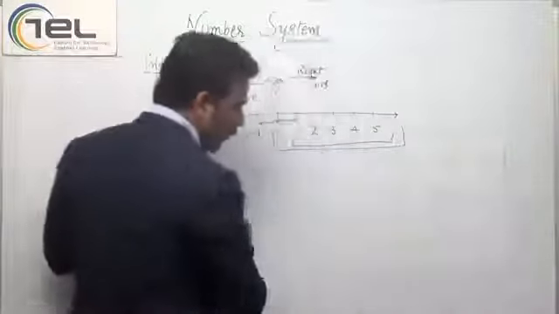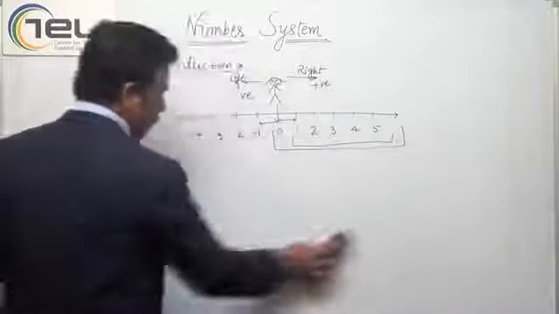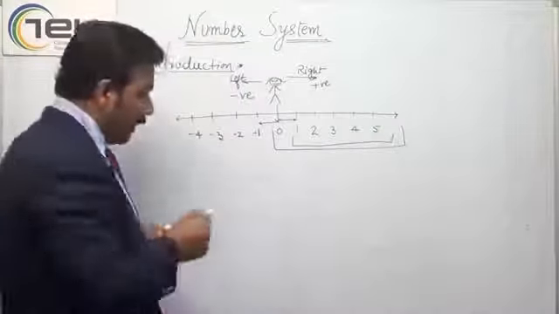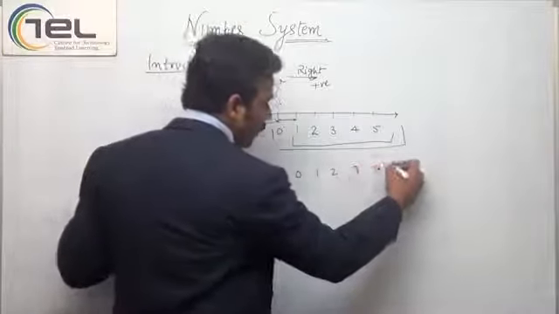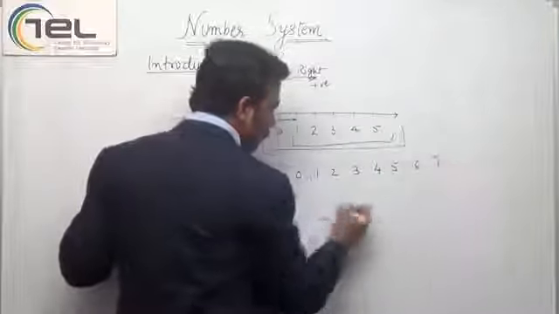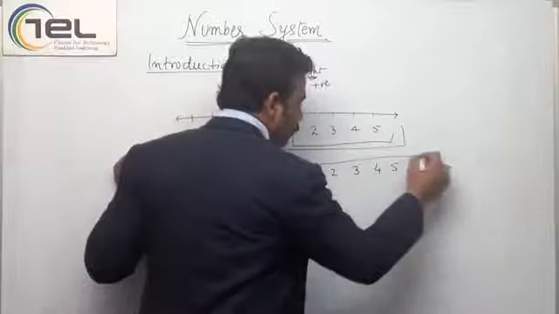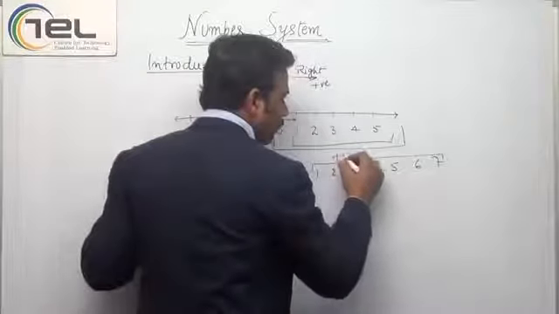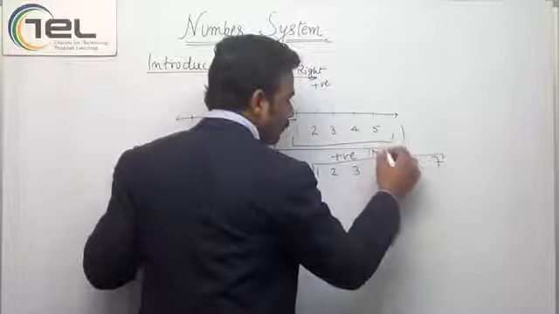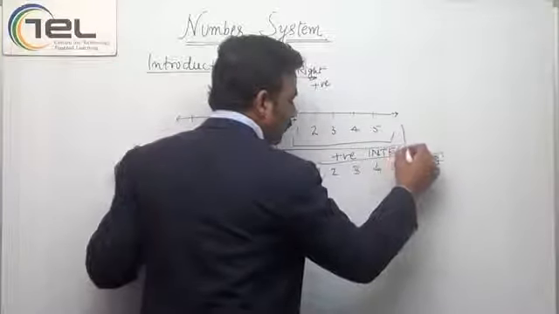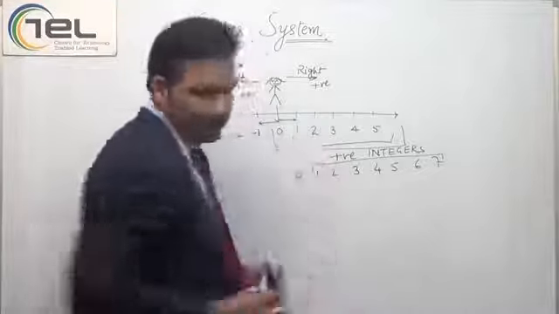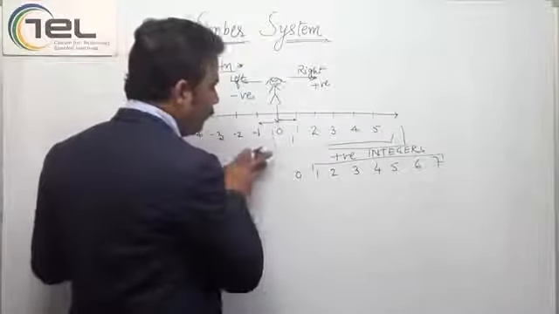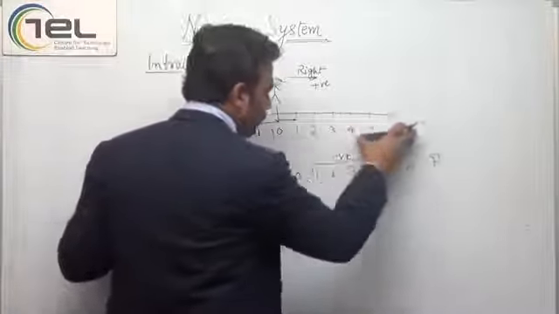Now, what is happening after this? Let's say I have 0, 1, 2, 3, 4, 5, 6, 7. These are also known as positive integers.